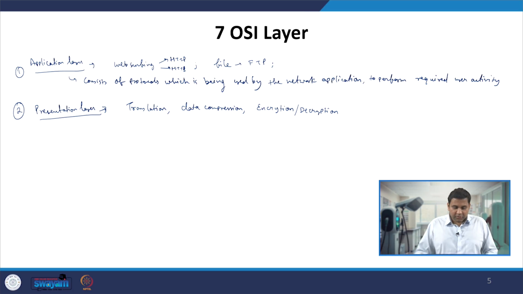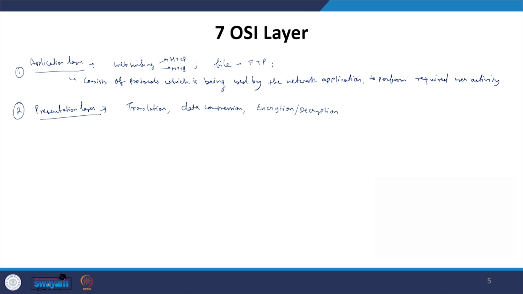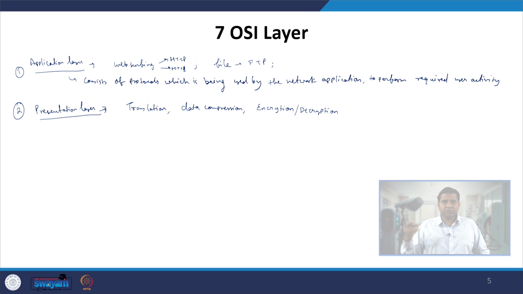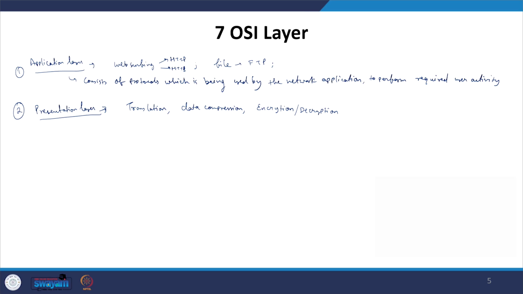That means it will represent the data in such a way that the user will be able to understand that data. So it performs three functionalities, which are translation, data compression and encryption decryption. That means presenting or representing the data in a certain format which will be understandable by the machine on the transmitter side, and on the receiver side it will be understandable by the user. So that is actually the work of the presentation layer. After the presentation layer, you have the session layer.